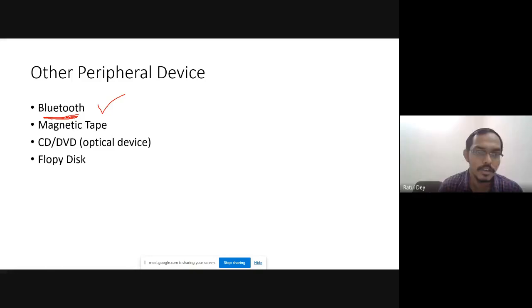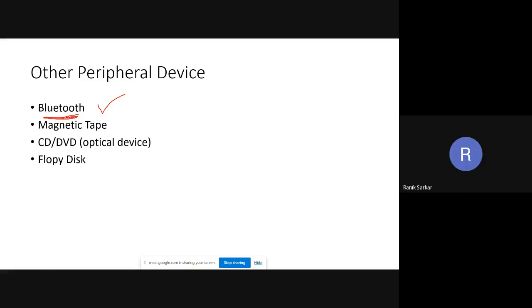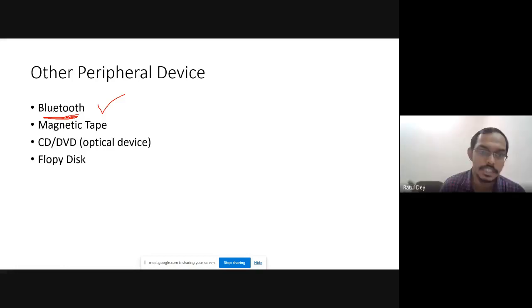Actually, I will just give you one history. It is named after a Danish king, Denmark's king. You are right. Actually, Bluetooth was invented in Denmark. In Denmark, there was one king, and his name was King Bluetooth.